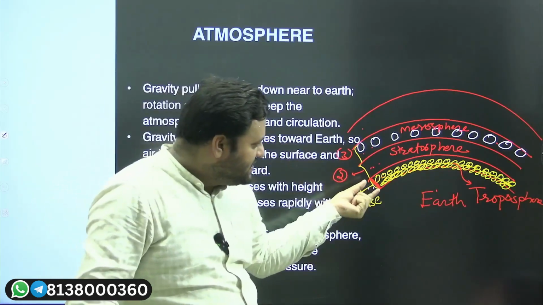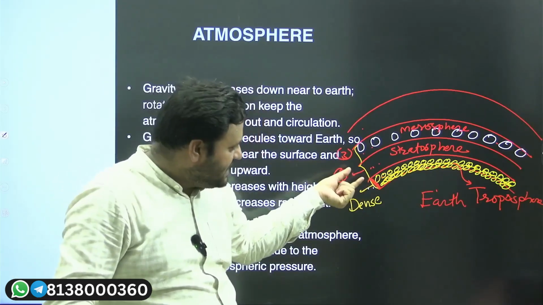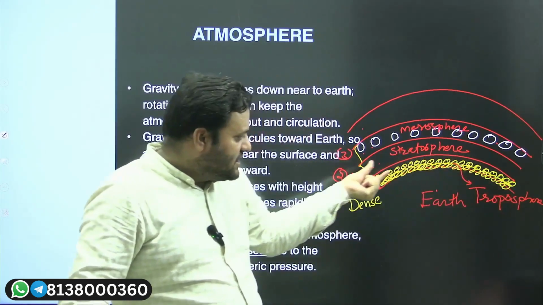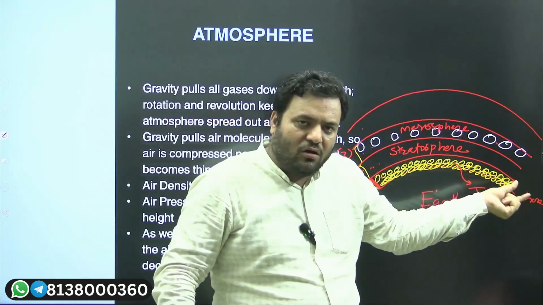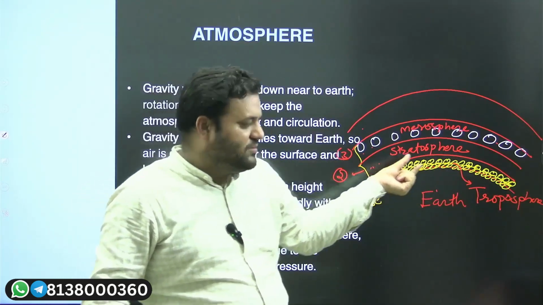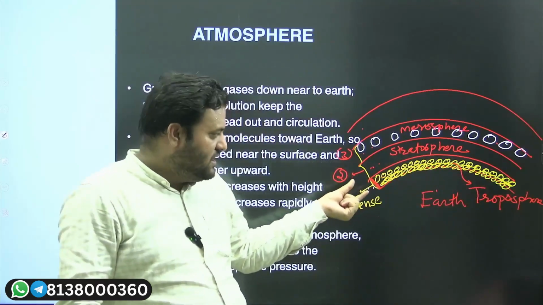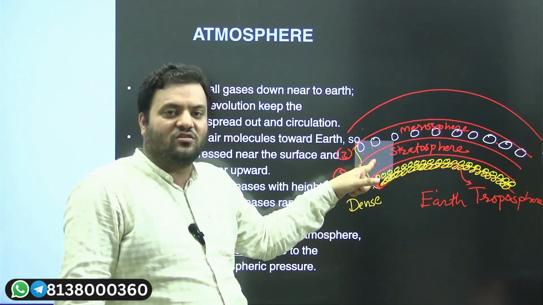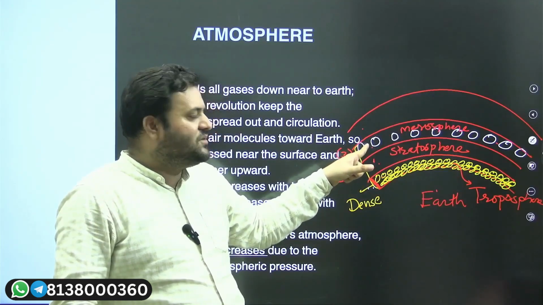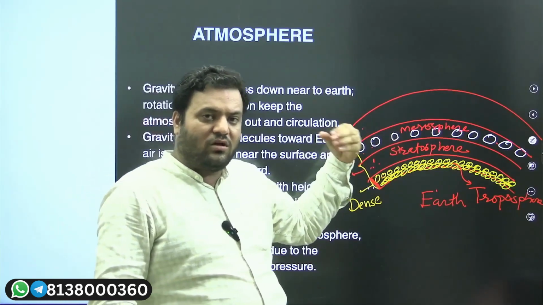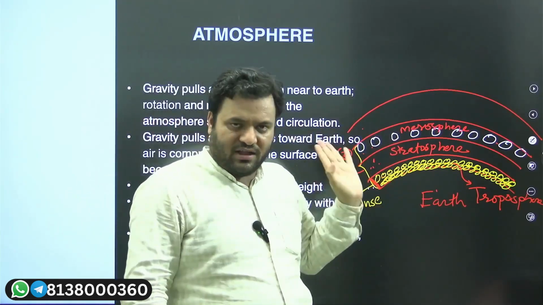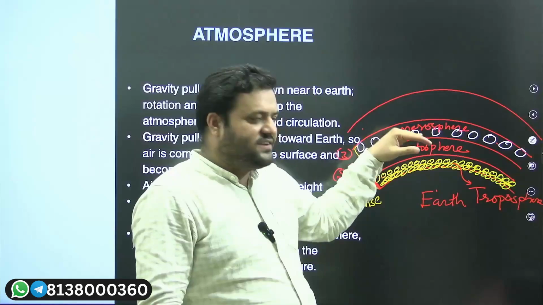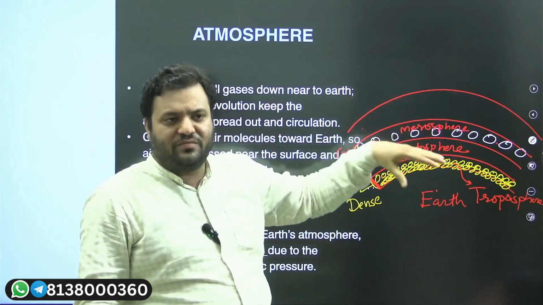The name given marks that there is one separate, distinguished zone in our atmosphere having almost similar density, almost similar volume and almost similar characteristics, which are categorically different from the air in the stratosphere, and different again in the mesosphere. You will get to know what the density of air or gases is in these layers. To mark this density difference, we have a layer-wise arrangement of our atmosphere.